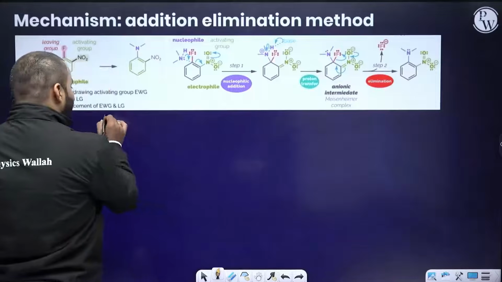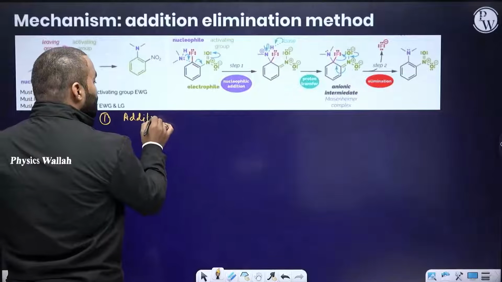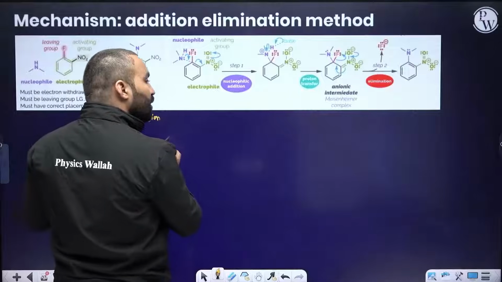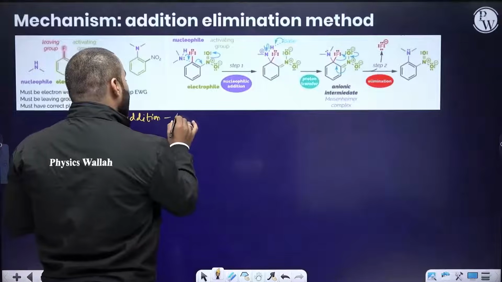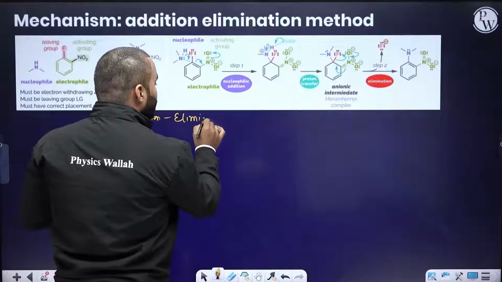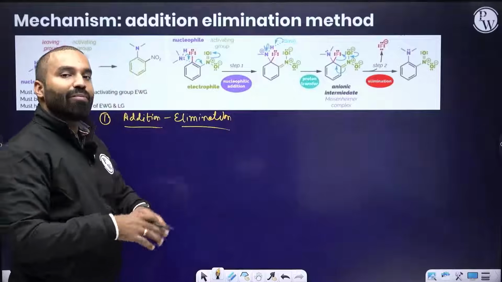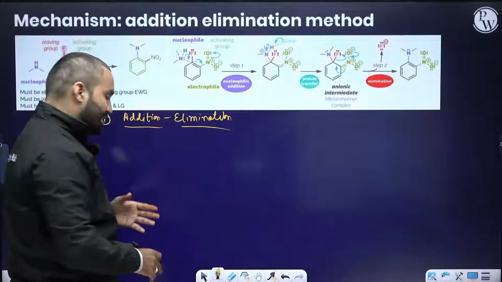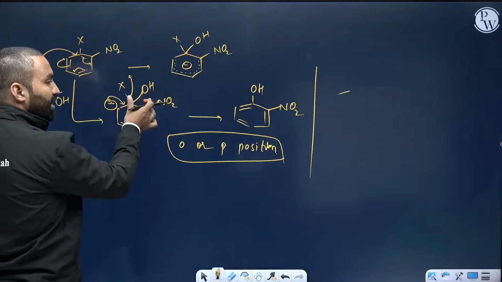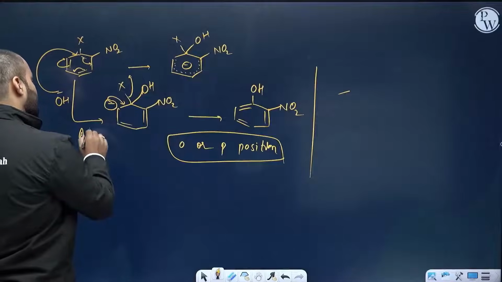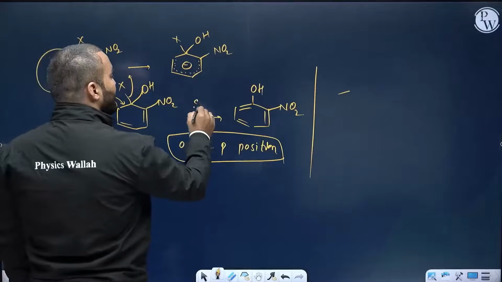So mechanism number 1 is known as the addition elimination method. You can substitute the halogen of the aromatic haloarene ring via the addition elimination method. First you add the nucleophile, then you eliminate the leaving group. Let me go back and explain. Initially I have done the addition of OH. This step is known as the addition step. And when OH minus is present and X is leaving, this is known as the elimination step.